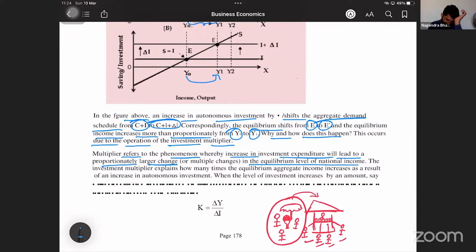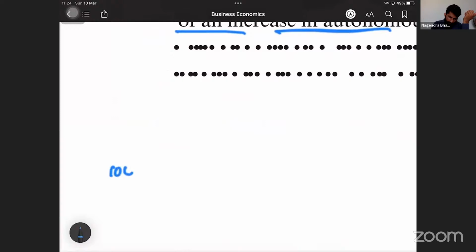The investment multiplier explains how many times the equilibrium aggregate income increases as a result of an increase in autonomous investment. Example: because of a 100 rupee increase in investment, what is this 100 rupees? Delta I. Because of a 100 rupee increase in investment, your income increased by 200. What is this?